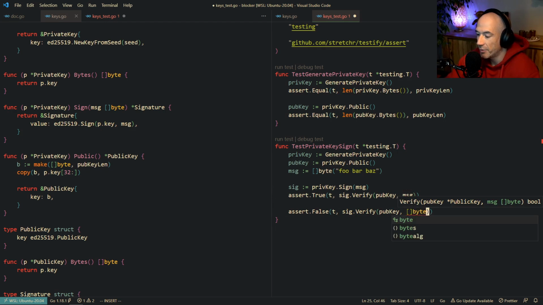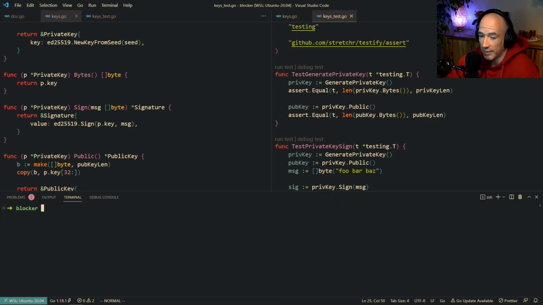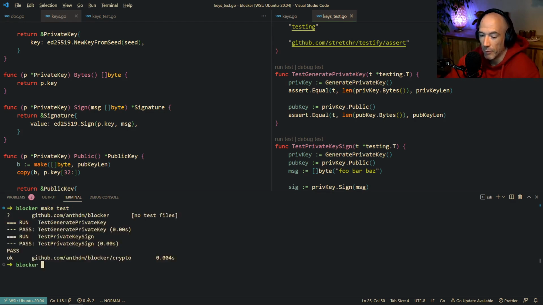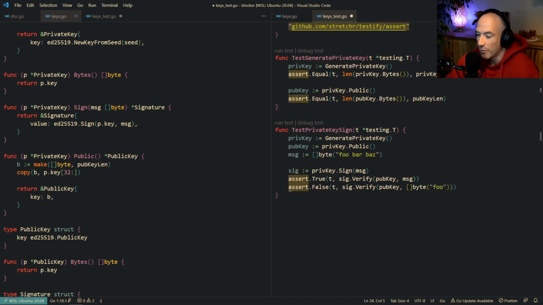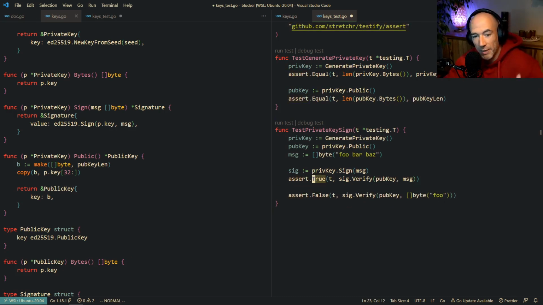We're going to make a new message. What's going on here? Foo. Right? So that should pass here. All right, it's fine. So what we're testing is here. We are testing that if we sign this foo bar baz with our private key, and we verify it with the pub key, it's going to be valid. But if we give it a fake message, if we verify it with another message, it should return false. This is not a valid signature anymore.